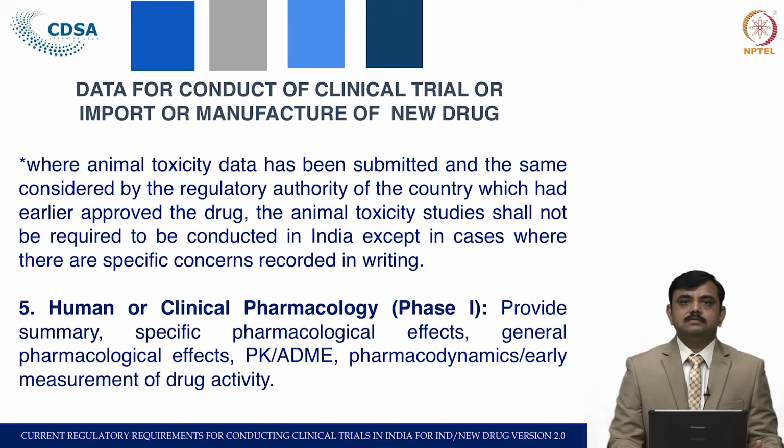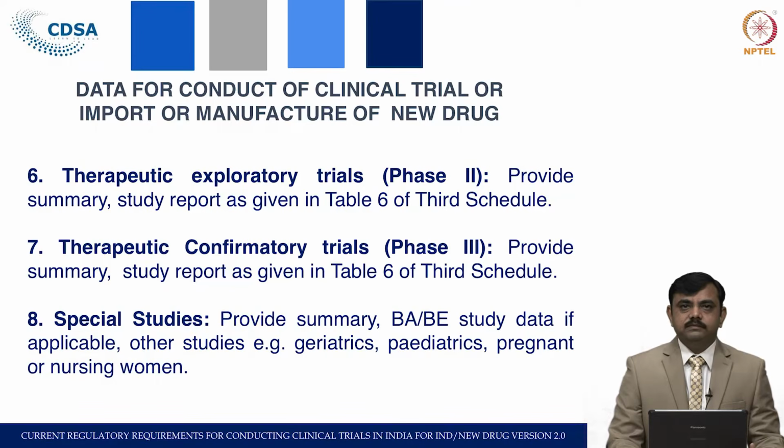Phase 1, we have seen what the phase 1 study is. So, for phase 1 one has to submit the protocol first, and after the study give the summary of that study, specific pharmacological effect, general pharmacological effect, then PK PD study. It is required for those which are to be conducted for the phase 1 study and for the early measurement of the drug. Then phase 2 study, same, the summary and study report have to be provided as given in table 6 of the third schedule.